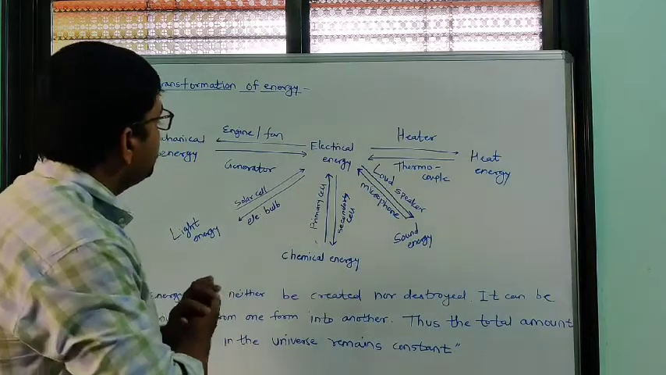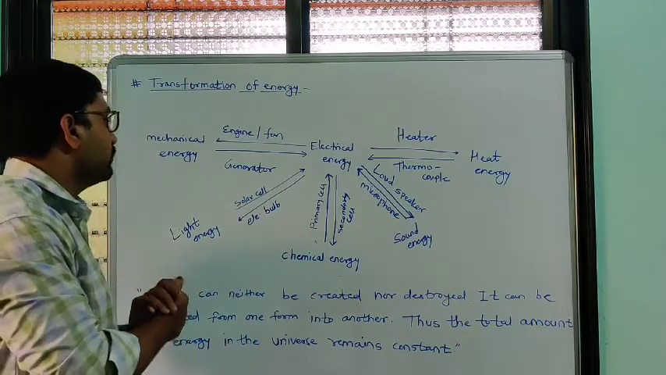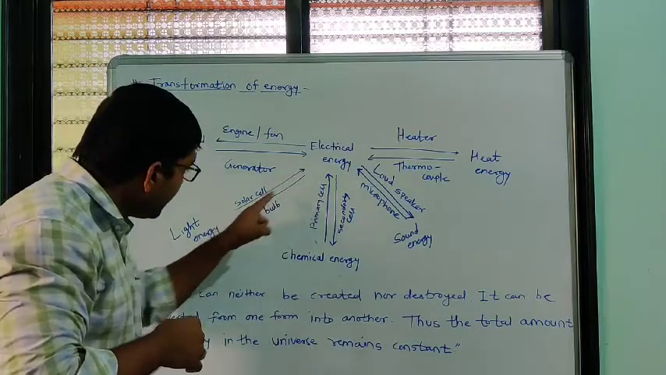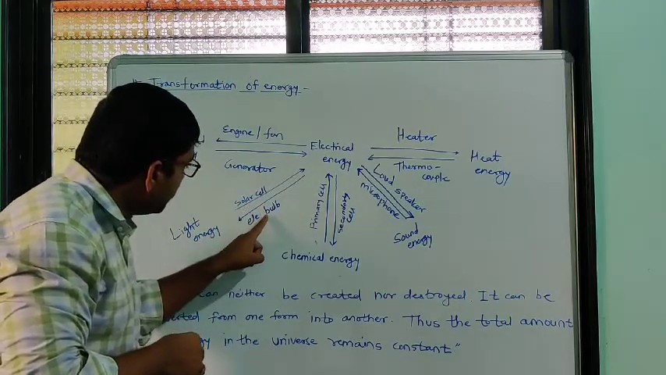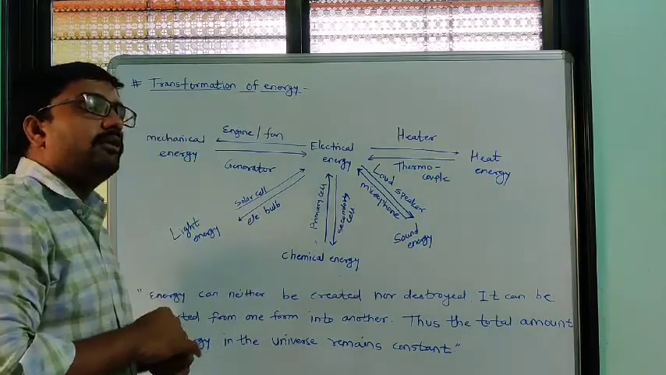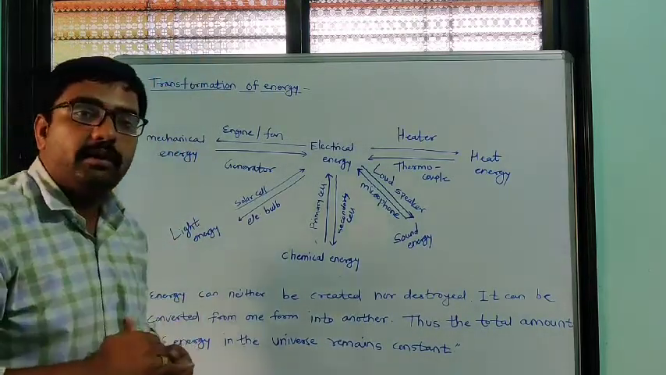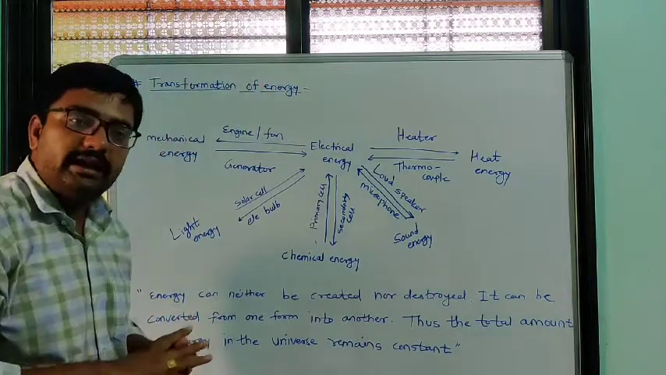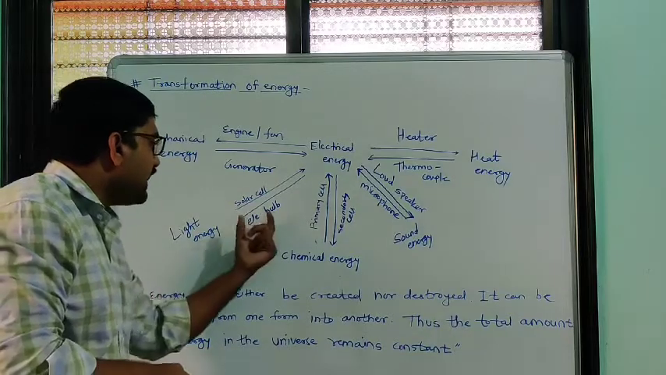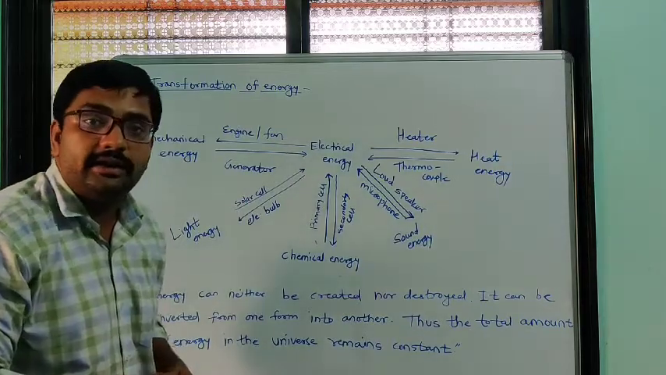The next conversion is electric energy into light energy. Here we know the electric bulb. We can convert electric energy into light energy with the help of an electric bulb. In our home circuits electricity is present, but when we connect an electric bulb, with the help of that electricity we can produce light.